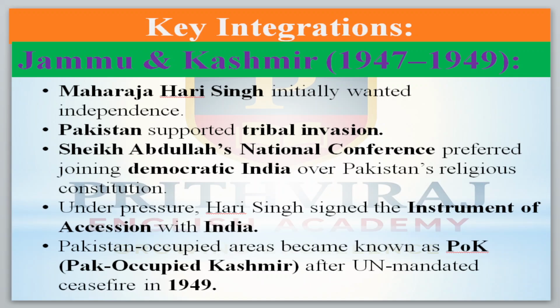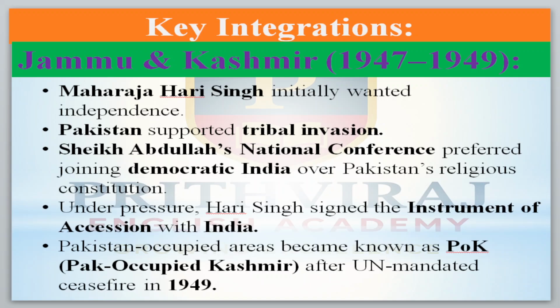Then Sheikh Abdullah's National Conference preferred joining democratic India over Pakistan's religion-based constitution. Pakistan is based on religion, but India is a democratic country, that's why they wanted to join India only. Under pressure, Hari Singh signed the instrument of accession with India, and so he joined India.